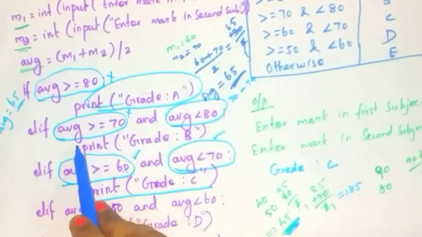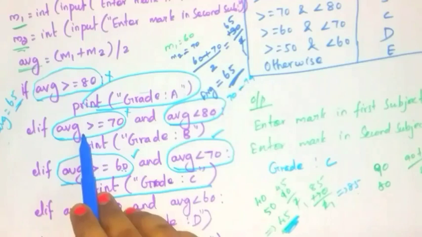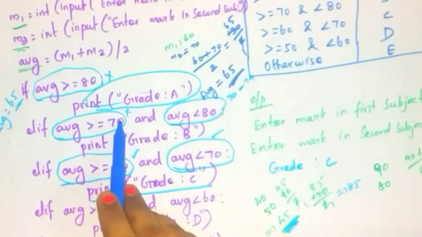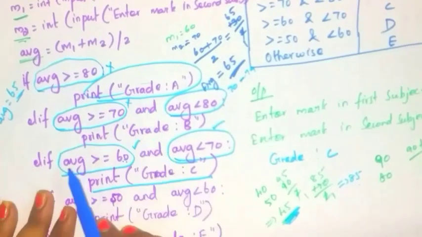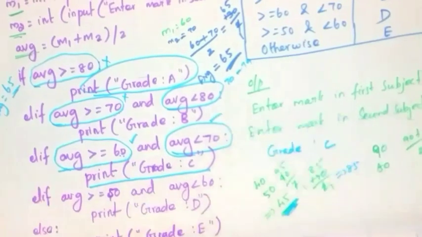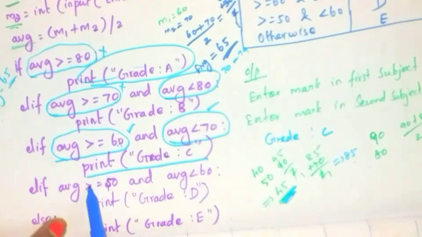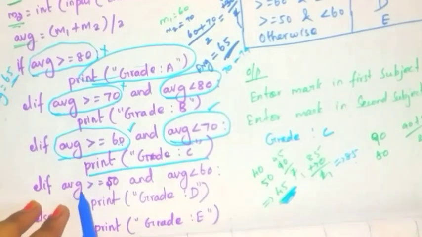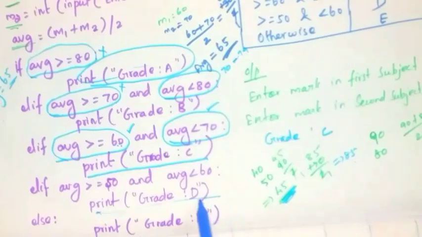See here, okay. Next, check this condition. 45 is greater than or equal to 70? No, this is also false. And next, 45 is greater than or equal to 60? No, this is also false. And next, 45 is greater than or equal to 50? No, skip this statement also.